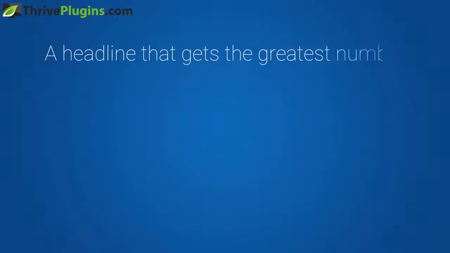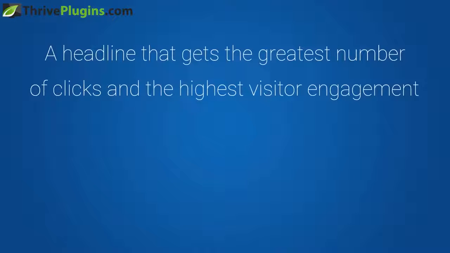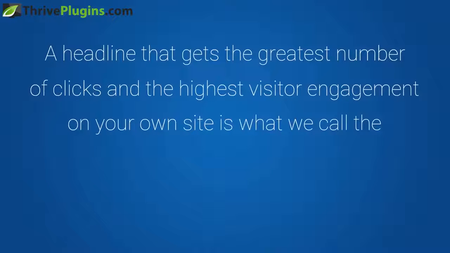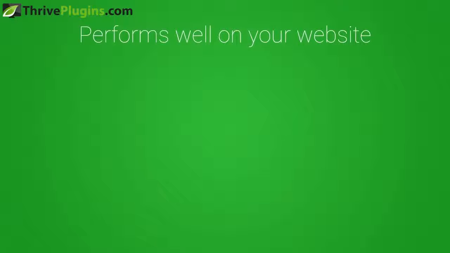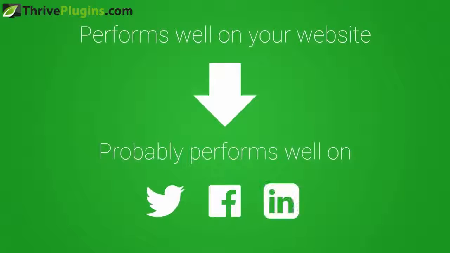A headline that gets the greatest number of clicks and the highest visitor engagement on your own site is what we call the best performing headline. And it's a fair guess to say that this headline will also get more clicks from other sources, such as social media, and that it will also get more shares. And to be clear, that is still just an assumption that we're making and that we can't fully test. But at least it's a fair assumption made on real, solid data.